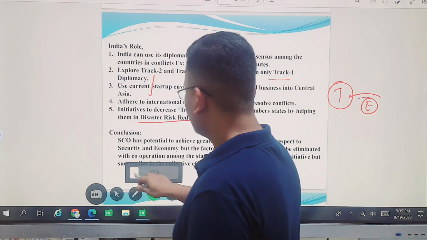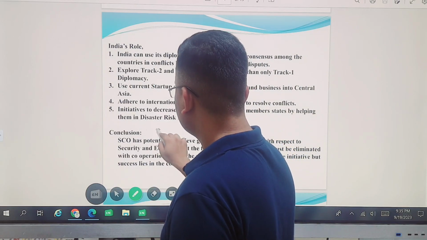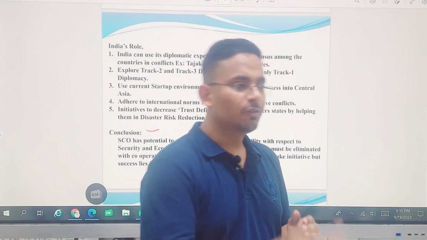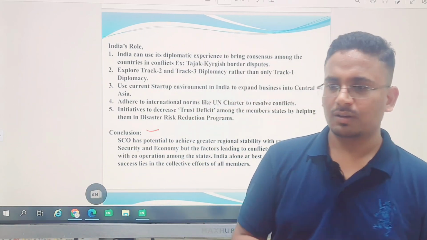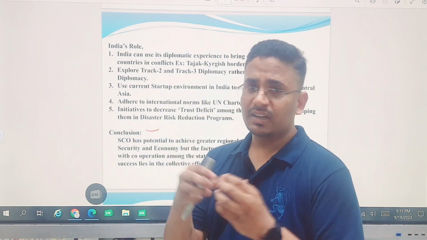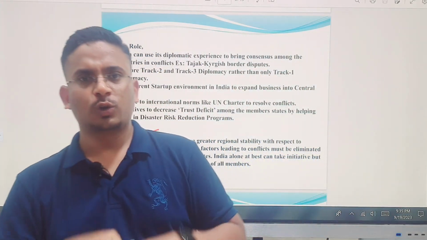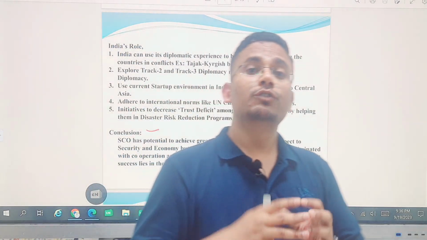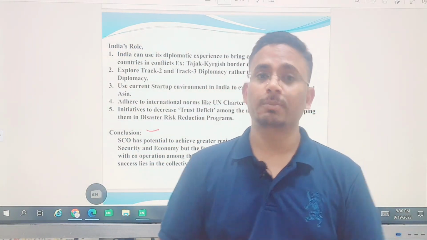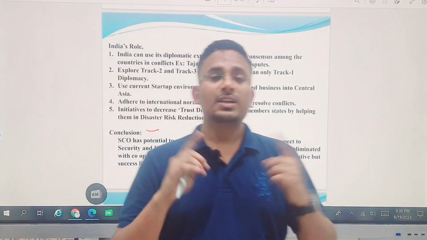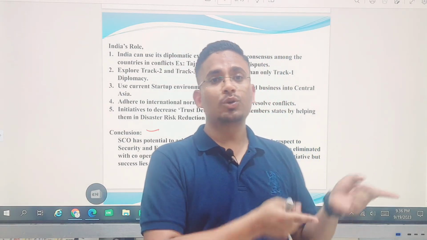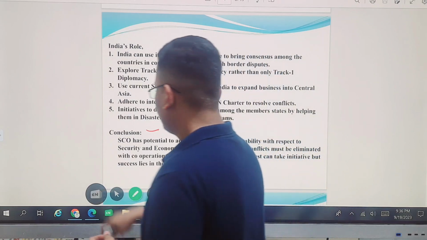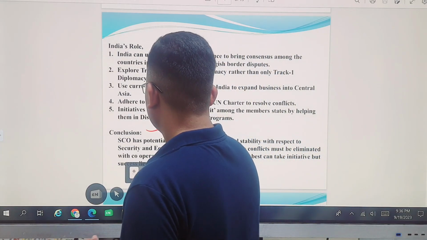Fine. So in conclusion, what you can add is that SCO is a very potential grouping. We can bring very good things out of that particular grouping, but the conflicts are arresting the growth. So in order to solve the conflict, India is one of the important members, but we should focus on the collective effort of all the members. Not only India, the collective effort will help us come out of these conflicts. That could be a fair ending for this question.